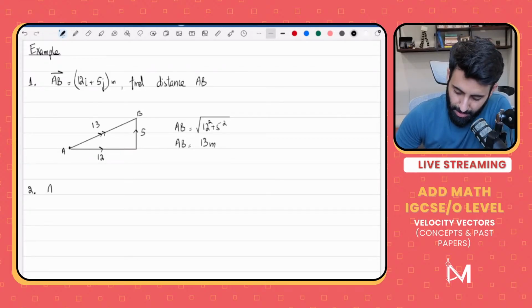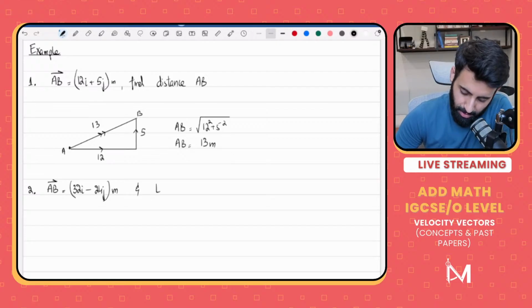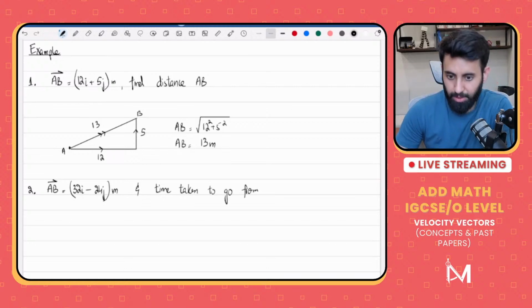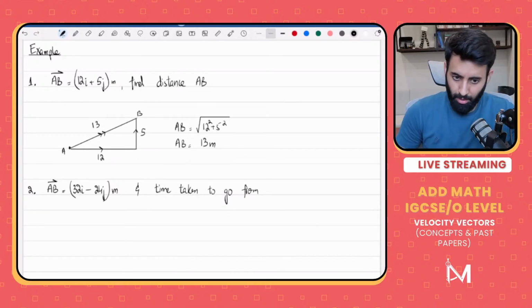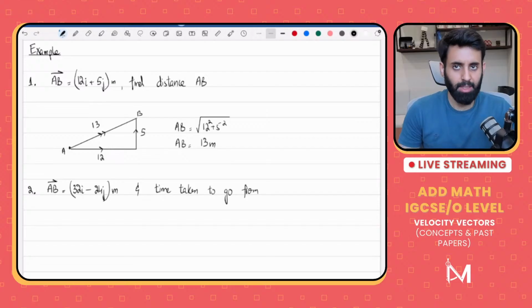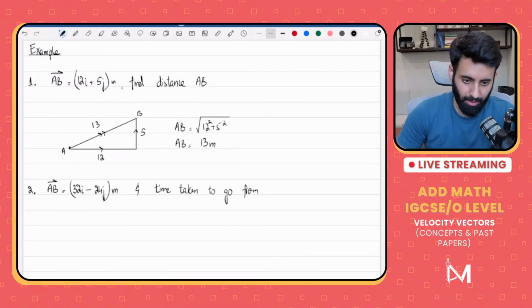All right. Now, let's spice things up a little. Now, suppose that you have AB, which is equal to 32I minus 24J meters. If it lacks y component, then distance and displacement will be the same. You're right. The method remains the same. If you're supposed to find the distance between 2 points that are horizontal, even if you use the distance formula, you get the same answer, whereas you can simply find the distance by subtracting the x coordinates.